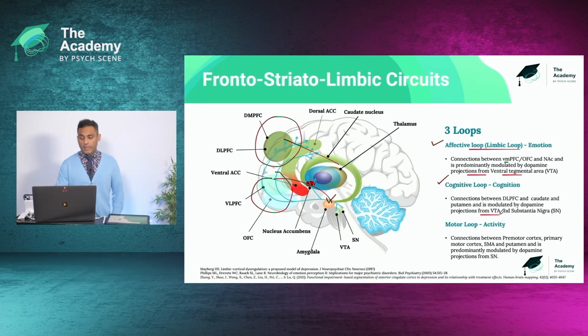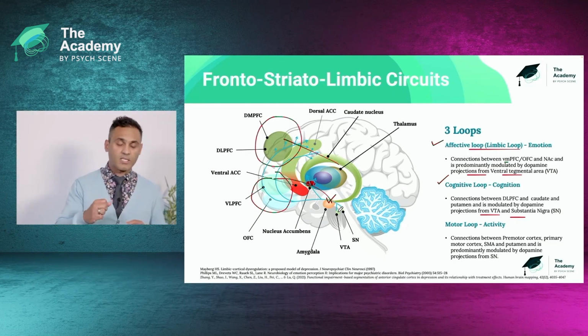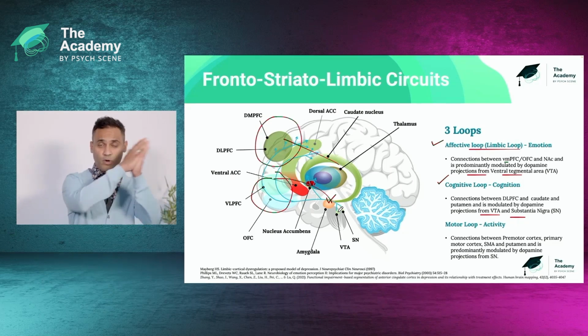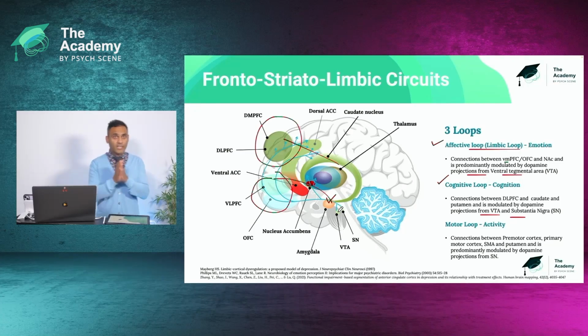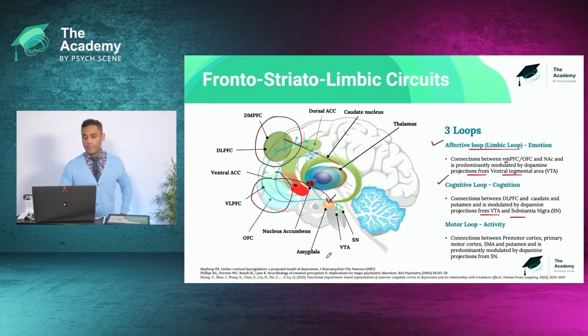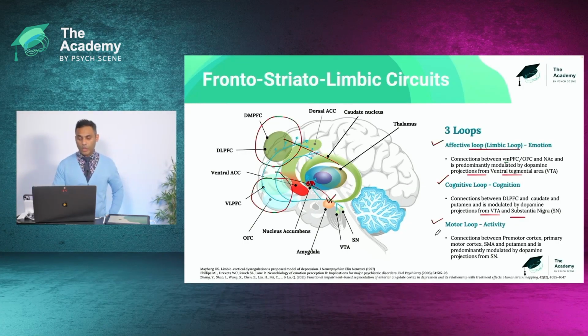So this striatum, we know, has projections, dopaminergic projections from the ventral tegmental area and the substantia nigra to the prefrontal cortex, but also the striatal areas. So the second loop, the cognitive loop. Then we've got the motor loop. This mediates activity. And here we've got connections, as you can see.